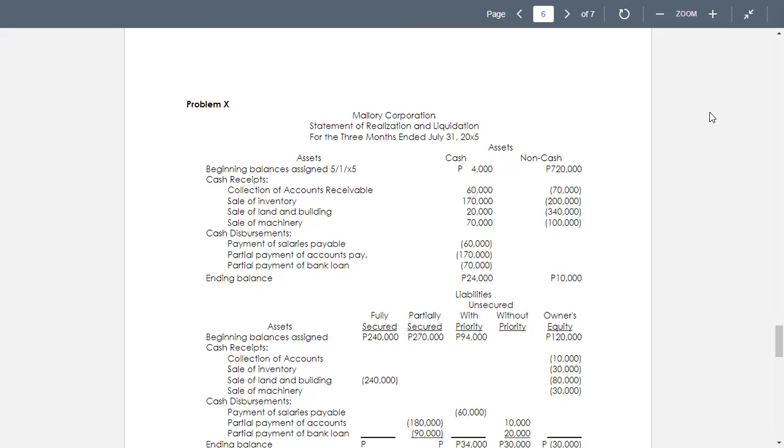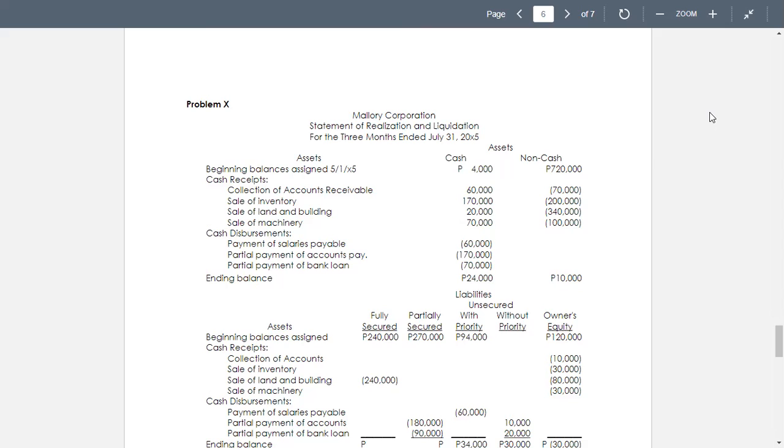So we now have collection of accounts receivable that involves cash of 60,000 and non-cash of deduct 70,000. Of the total receivables of 80,000, only 60,000 were collected. And so the remainder of 20,000, 10,000 were believed to be uncollectible. Sale of inventory. For the inventories cost of 200,000, it was sold only for